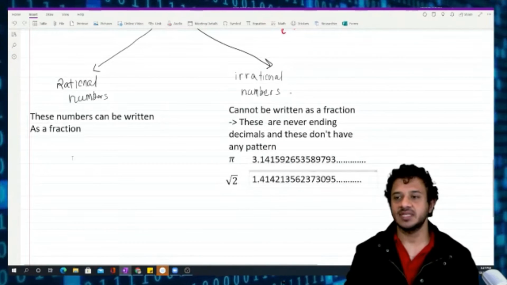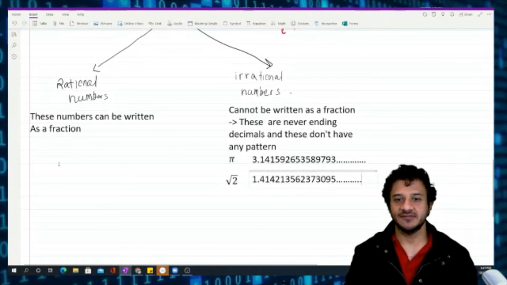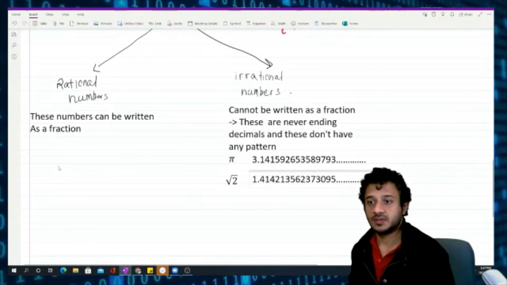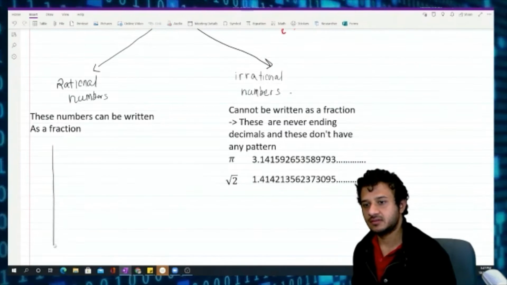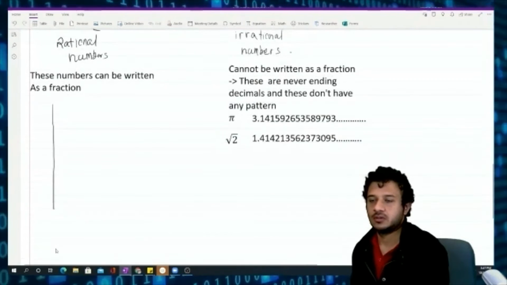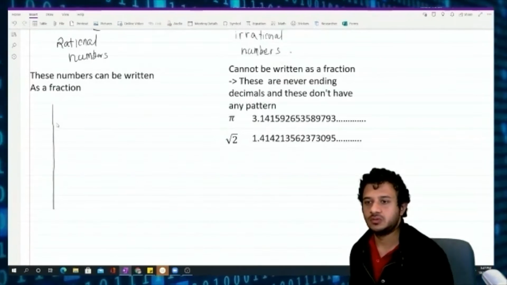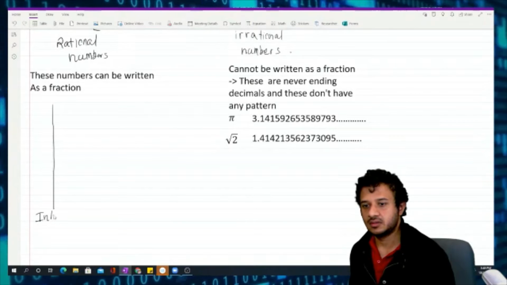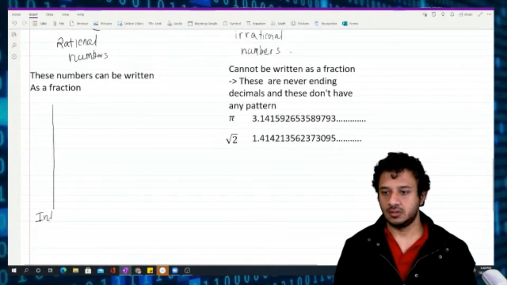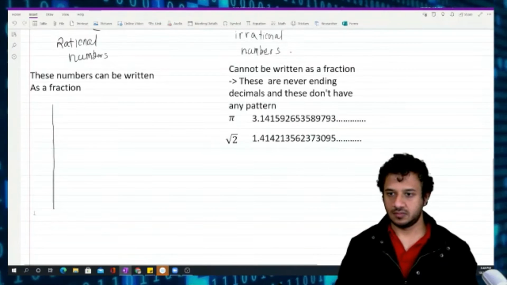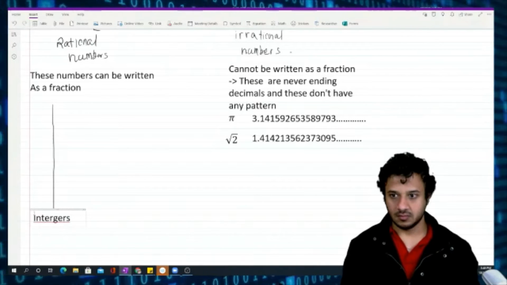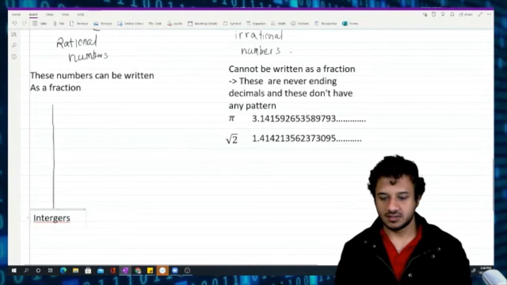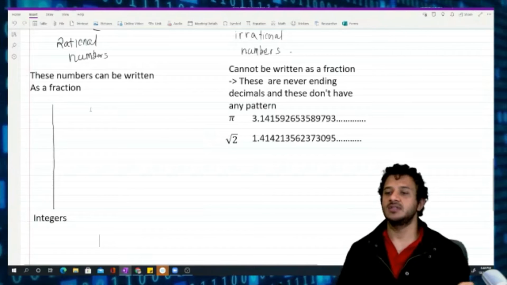And these rational numbers can get divided into two parts. I told you that they can be written as fractions, right? Even fractions give us two things. One is integers, and the other one is rational decimals.